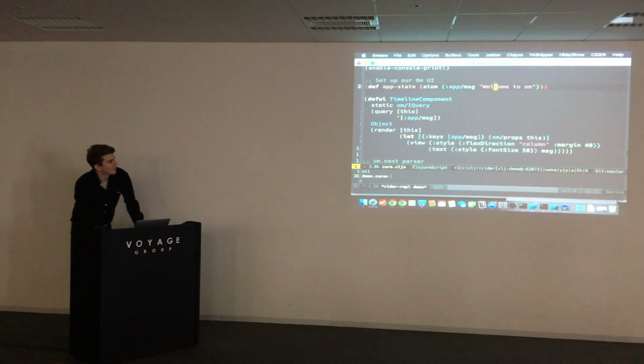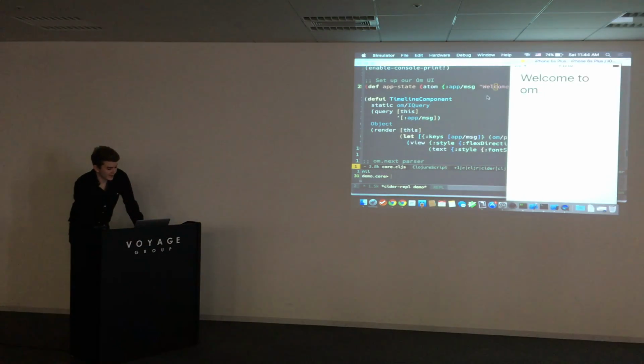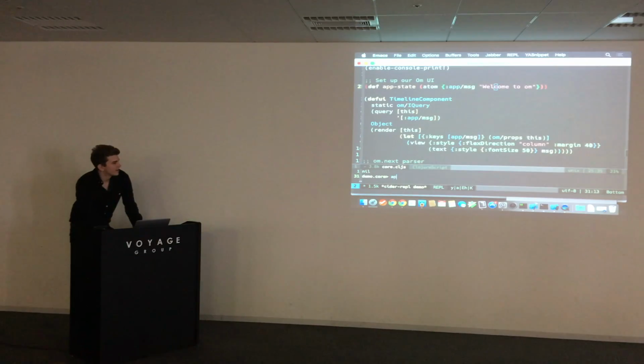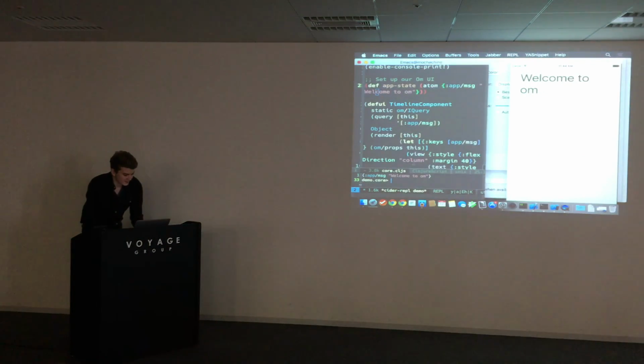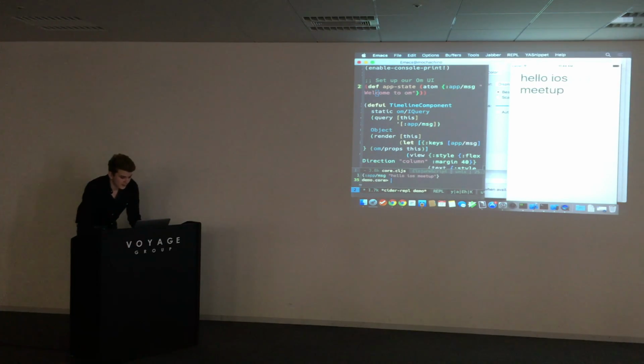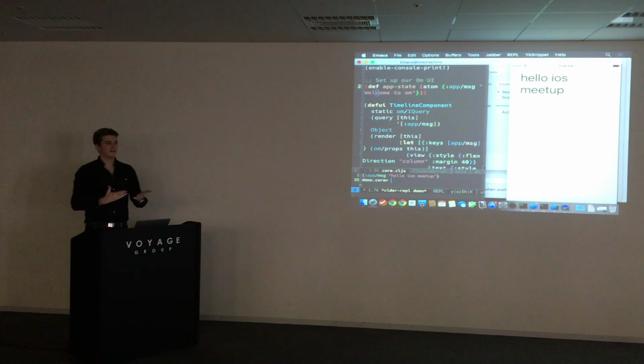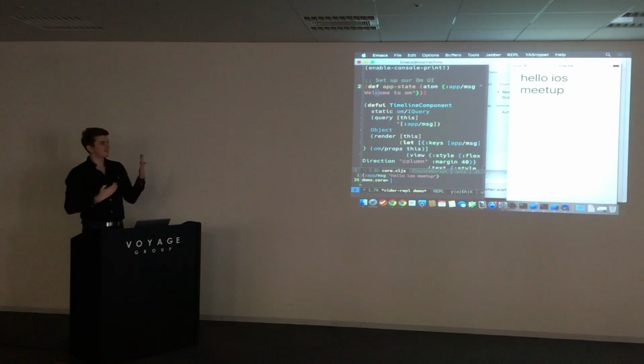The cool thing about this is that inside here I have the app state. It's just saying welcome to Om, right? Which is the text that we display here. Because I'm inside this application right now, I can, for example, dereference that state, and I can see live that I have the state. At the same time, I can also interact with it. I can say, give me that app state, and did I call it message? And for example, change the text live to iOS meetup. And you can see that it evaluates it on the spot, and you get the new thing right away. Again, this is not a website. This is a native application that you're working with.